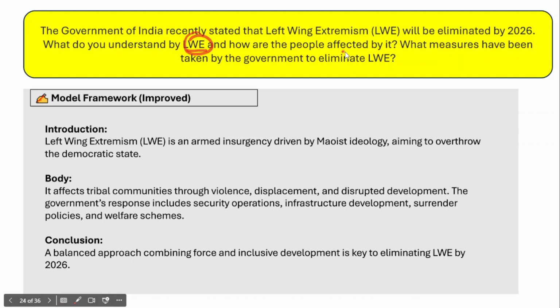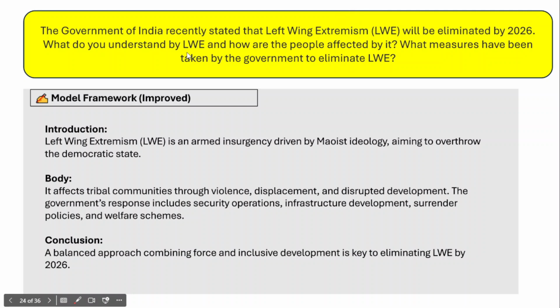How are the people affected by it? And what measures have been taken by the government to eliminate left-wing extremism? Right? So this is the question. Now, firstly, you need to understand and also identify the component parts in the answer. So the government has recently stated left-wing extremism will be eliminated by 2026. So this is just a statement.